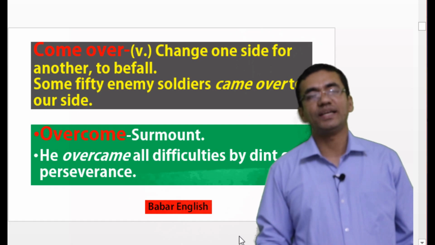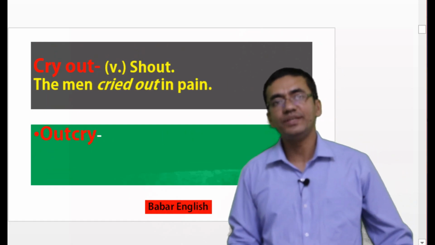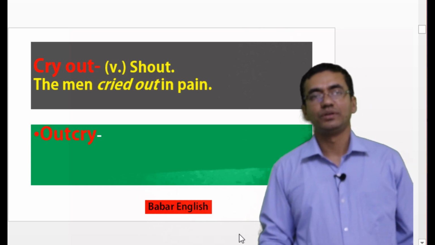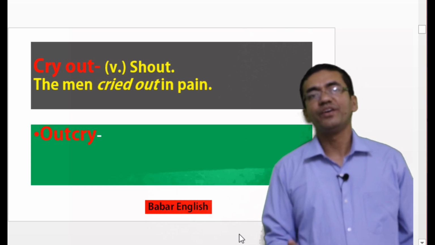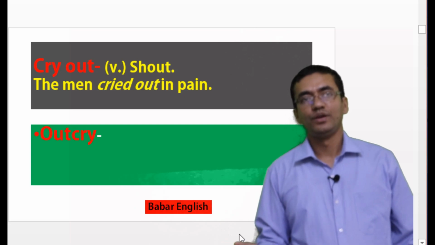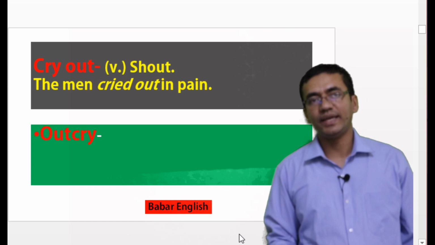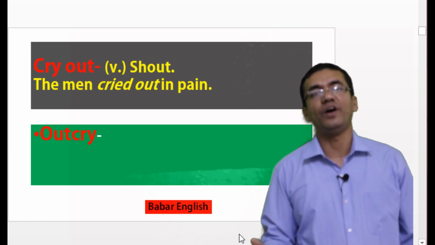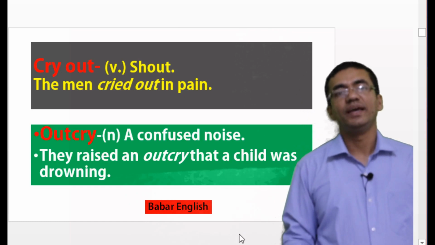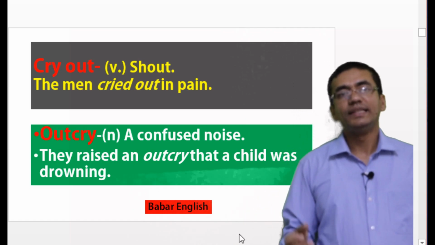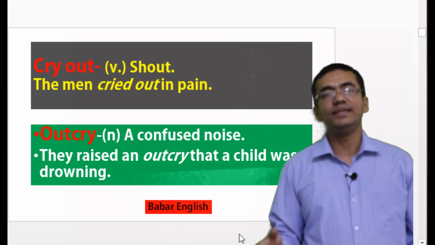Let's move to our next phrase. Our next phrase is cry out. Cry out means shout. So we can say that the man cried out in pain. So what will happen if we invert the word? It will make the word outcry. So what's the meaning of outcry? Outcry means a confused noise. Suppose we can say that they raised an outcry that a child is drowning.